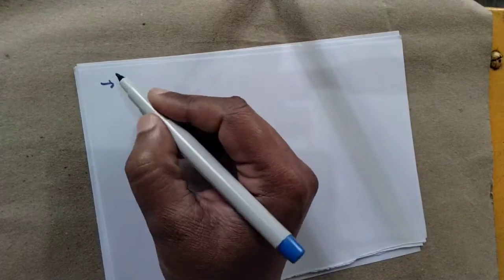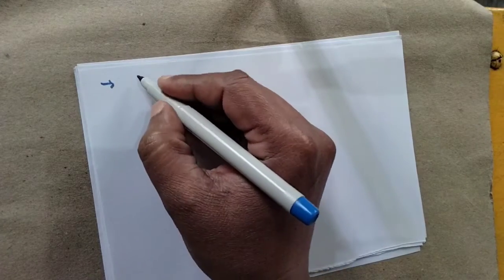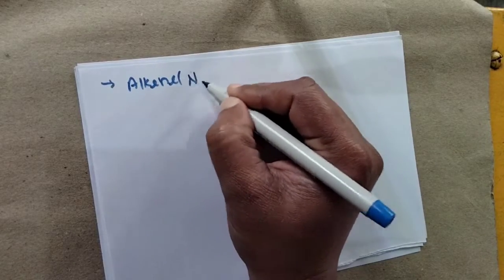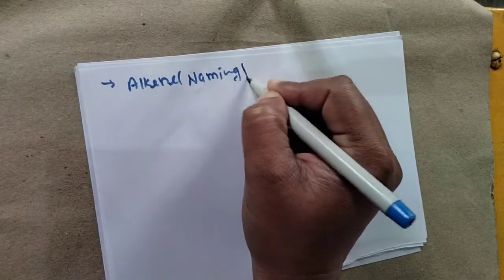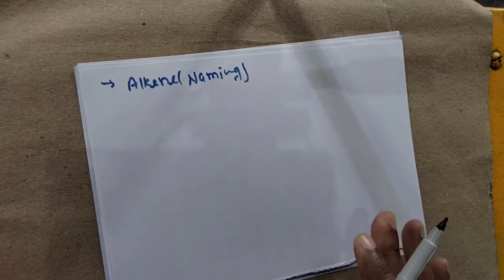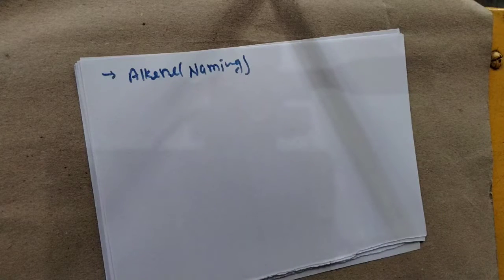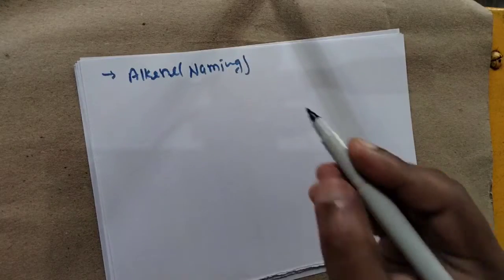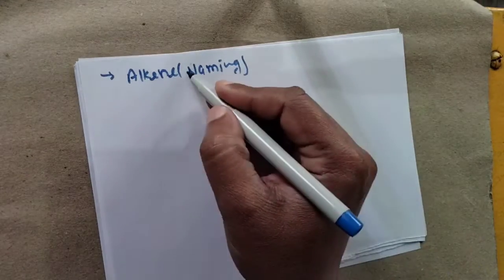Now the next thing is the naming of double bonded compounds, that is, naming of alkene. In this category, for naming of alkene, what can we do?